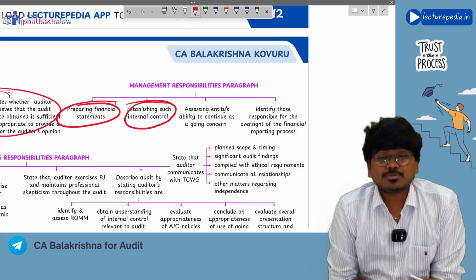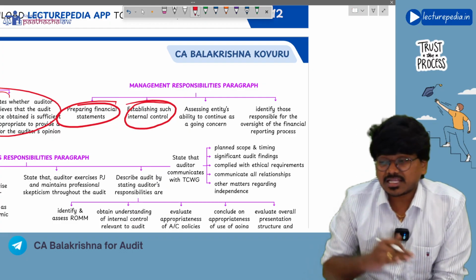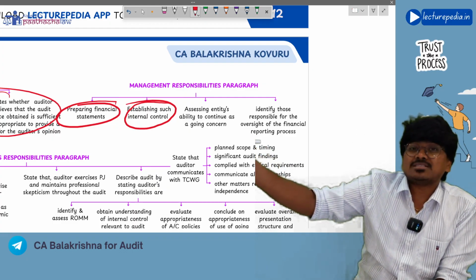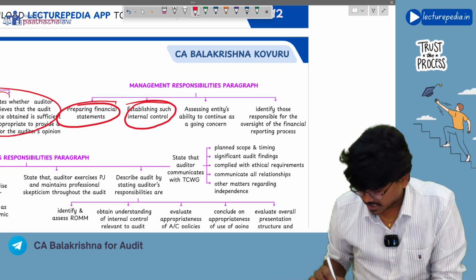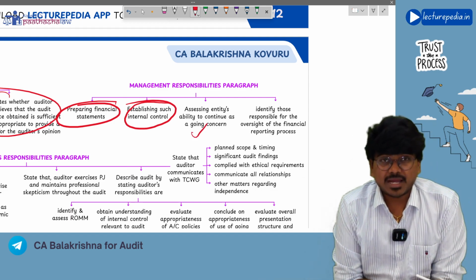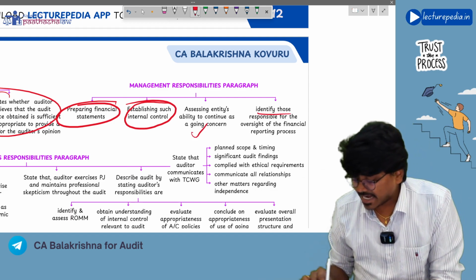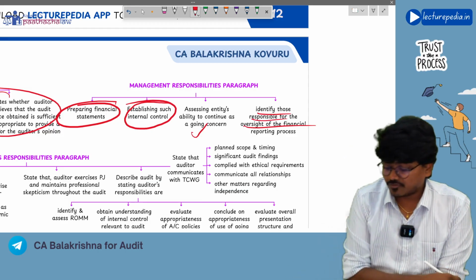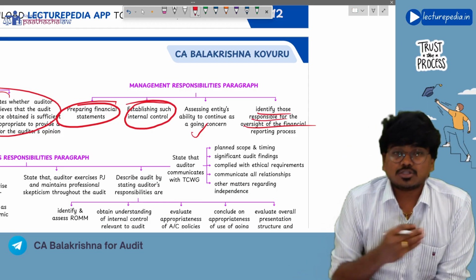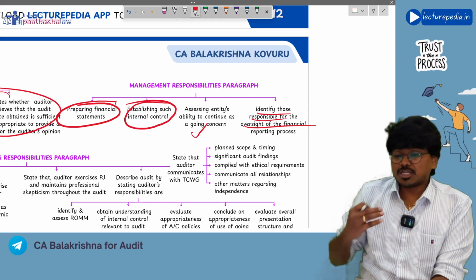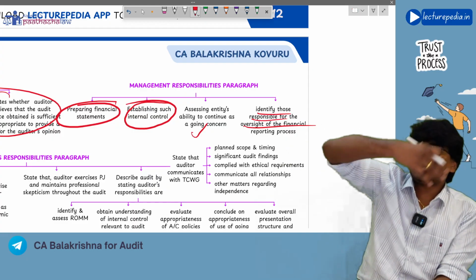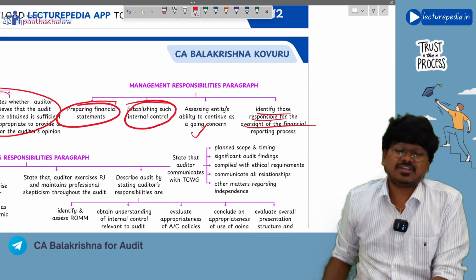Right. Next, management is also responsible for assessing whether the entity will be able to continue as a going concern in the foreseeable future or not. That is also the responsibility of the management, correct or not? Next, you need to identify those responsible for the oversight of financial reporting process. So in the entity, who is responsible for overseeing the entire financial reporting process, you need to identify that person.